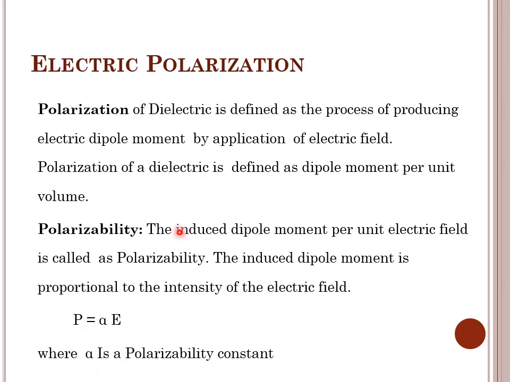Now, when you apply the electric field, you know that the dipole moment of that dielectric increases and hence also the polarization increases. So, polarization of the dielectric is directly proportional to the applied electric field up to a certain limiting value, and hence polarization is equal to alpha E. This constant of proportionality alpha is known as polarizability constant. It is a measurement of ability of that material to get polarized.